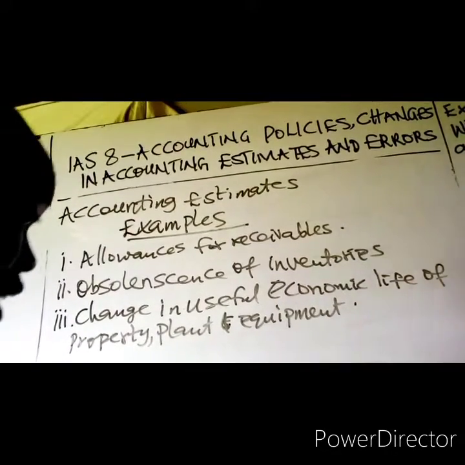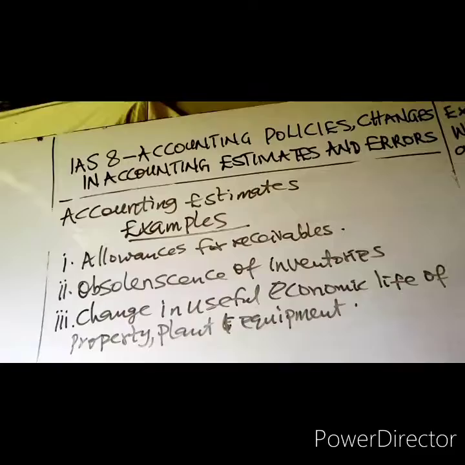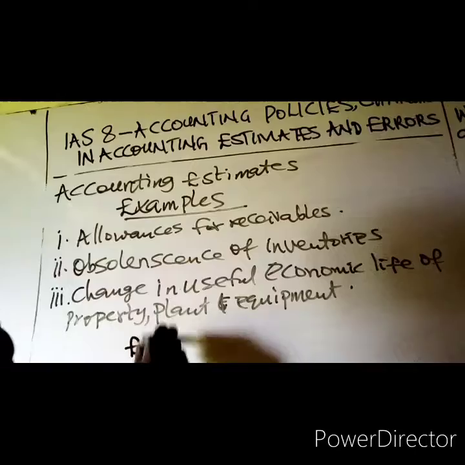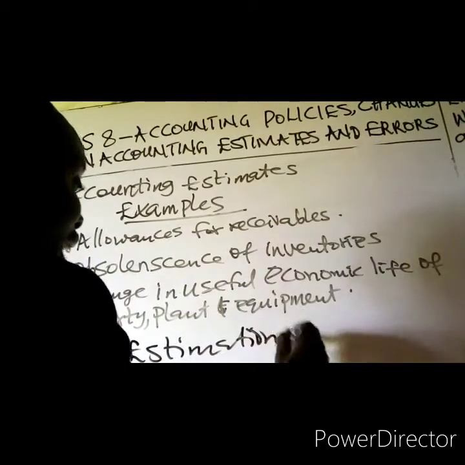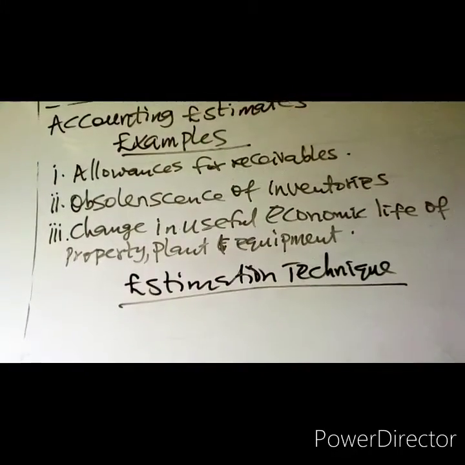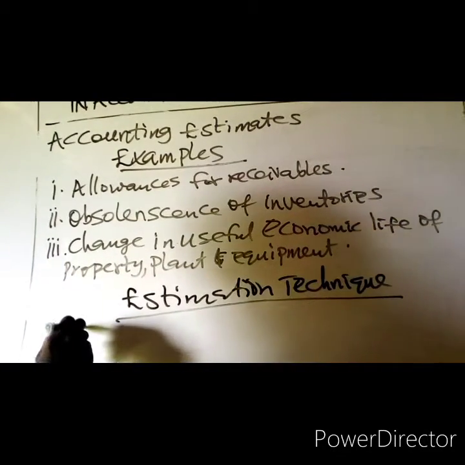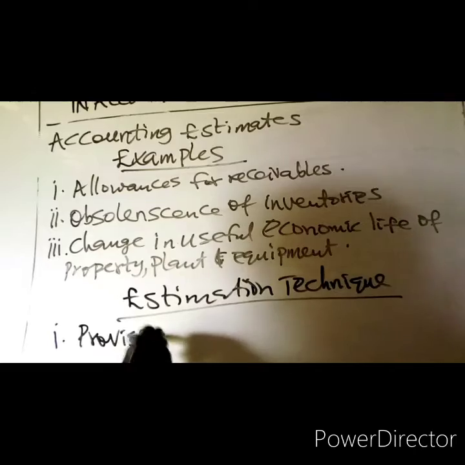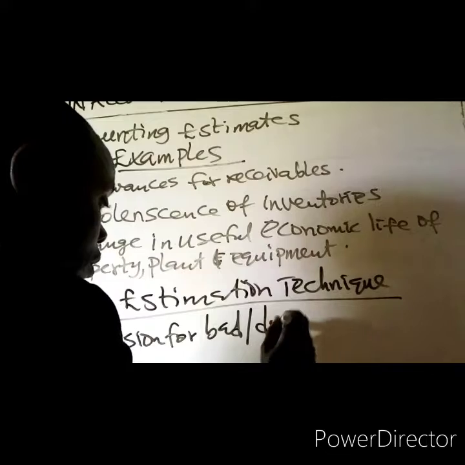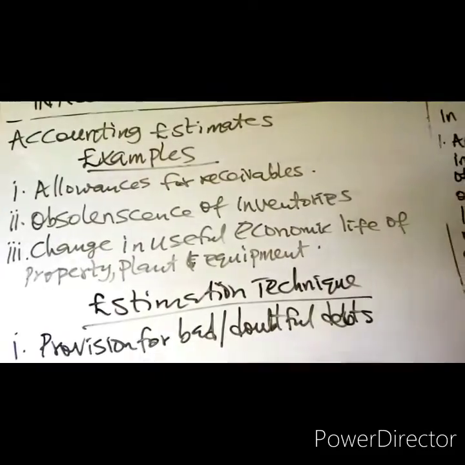estimates. If there are changes in estimation technique, that means there are changes in accounting estimates. In accounting, we have different methods of estimation techniques. I've told you that where there are changes in estimation technique, that means there are changes in accounting estimate. The commonest one we have is the provision for bad or doubtful debts. Doubtful debts is an estimation technique.